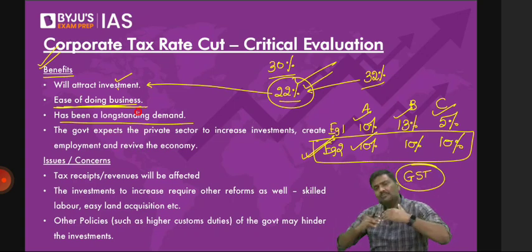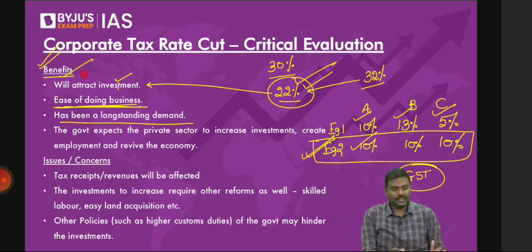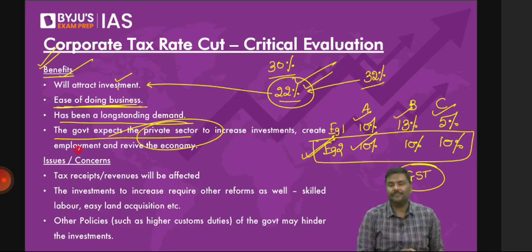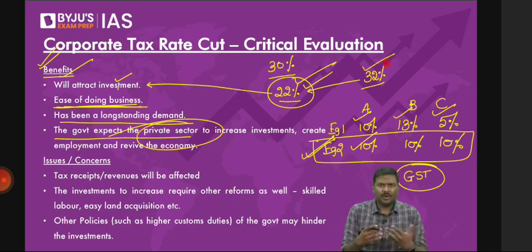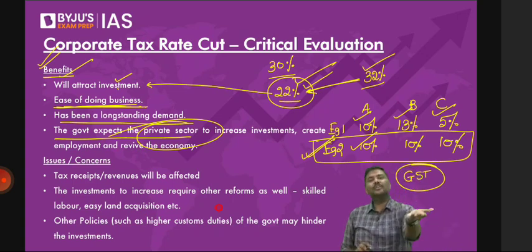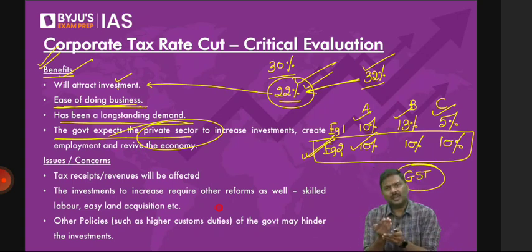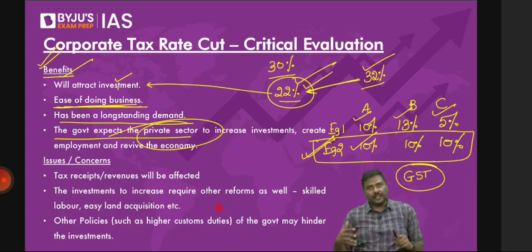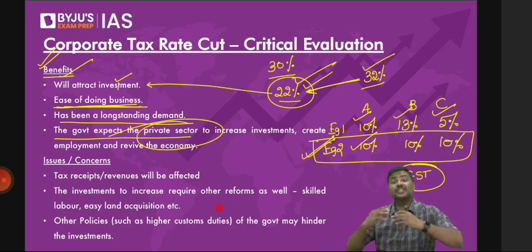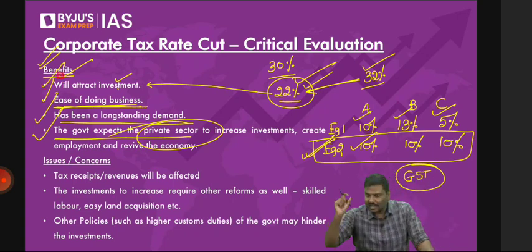One of them is providing this benefit of a lower corporate tax rate. Okay, third one: because of the lower tax rate, the government is expecting a lot of investment from the private sector. Is it possible? Of course, yes, I've told you. You're in a country where the tax rate is, let's say, 30%, 32%, or 28%. Now, the Government of India says 22%. So we expect a lot of investment from the private sector. When you have a lot of investment from the private sector, can it kickstart a virtuous cycle in the economy? Think of it. That is basically the benefit or advantage with which the Government of India has reduced the corporate tax rate to 22%. But having said so, there are issues or concerns related to this.